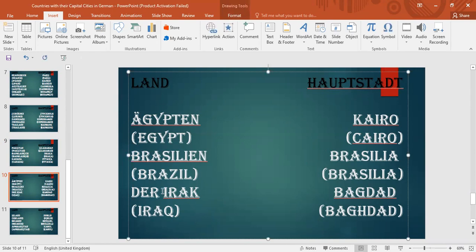The next country we have is der Irak. We use the article here. Der Irak in German, and in English it is Iraq. The capital city in both languages is pronounced the same, but the spelling is a bit different. Please pay attention here. In German it is Bagdad, and in English the pronunciation is the same, but we use GH in between.